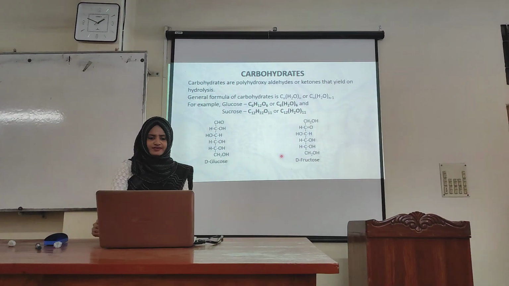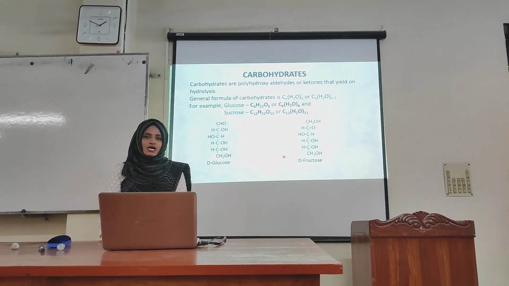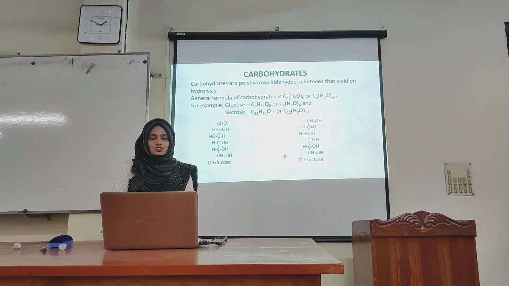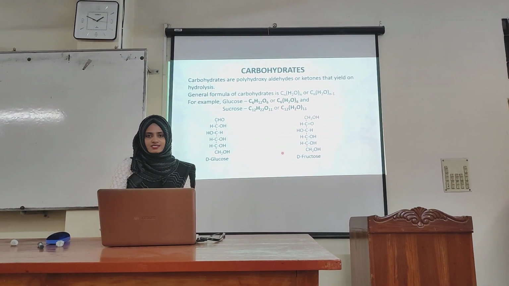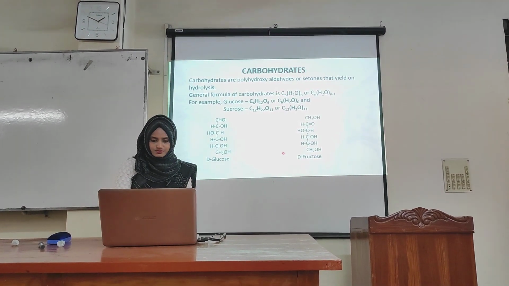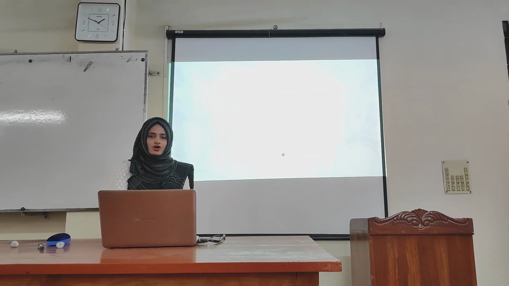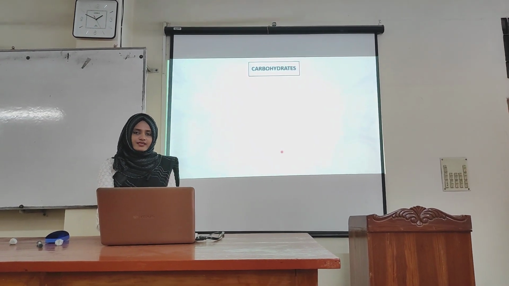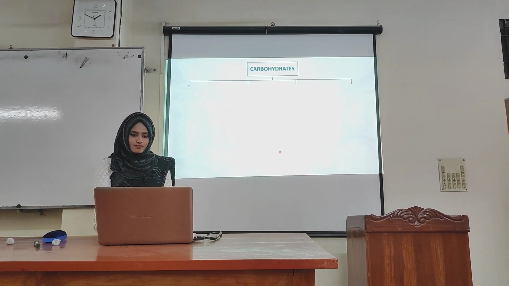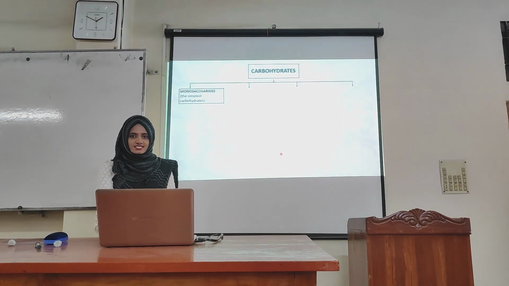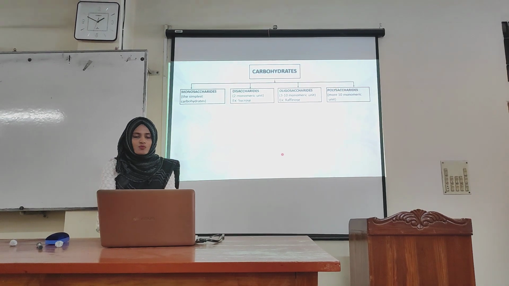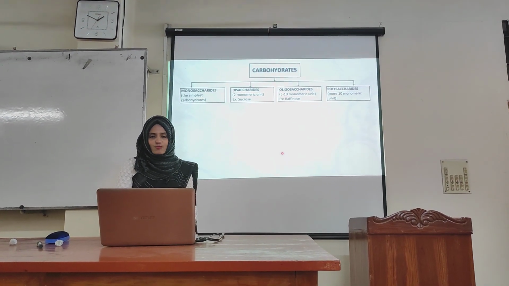Why is this called carbohydrate? From the general formula we can see that some water molecules are attached to carbon. So it is called carbohydrate, which means hydrated carbon. Classification of carbohydrate. Carbohydrates are classified into 4 types: monosaccharides, disaccharides, oligosaccharides and polysaccharides. Monosaccharides are the simplest carbohydrates.